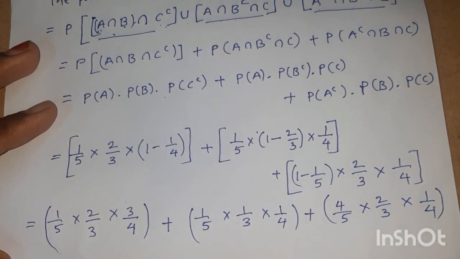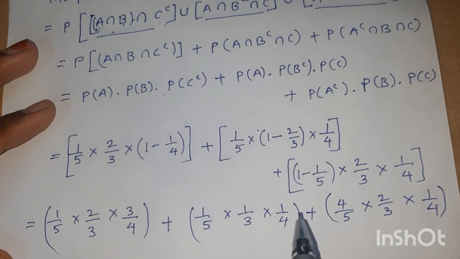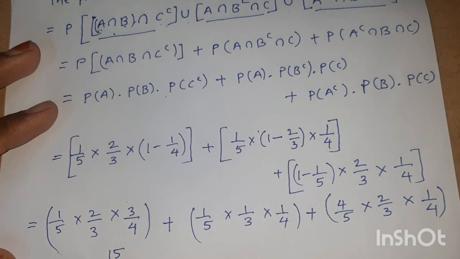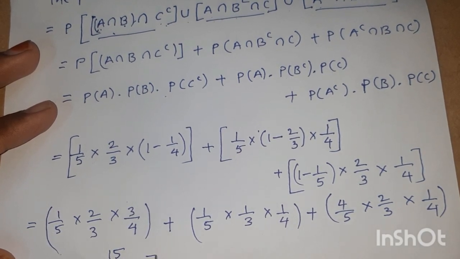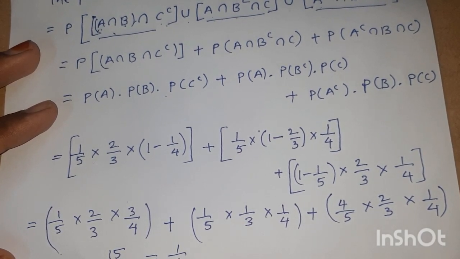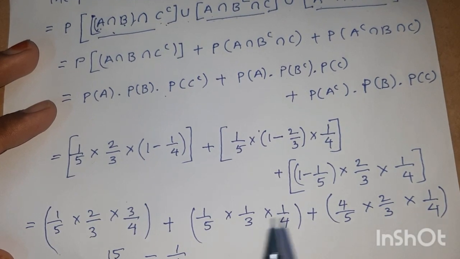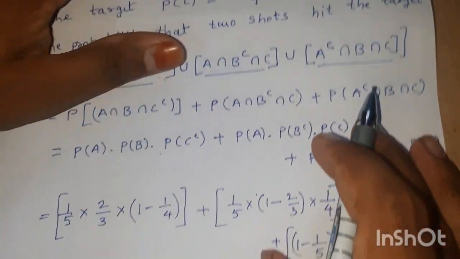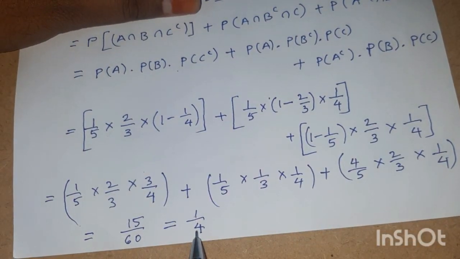On calculating this value we will get 15 by 60, or 1 by 4. Therefore, the probability that 2 shots hit the target is 1 by 4.